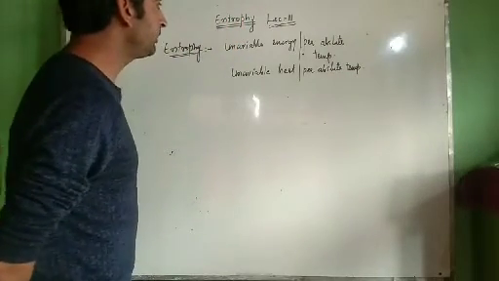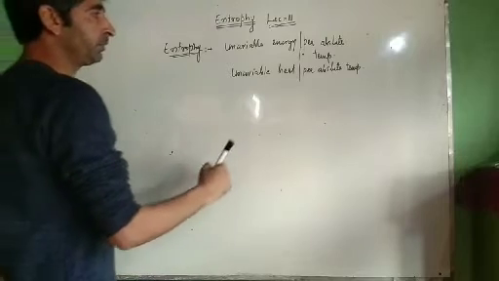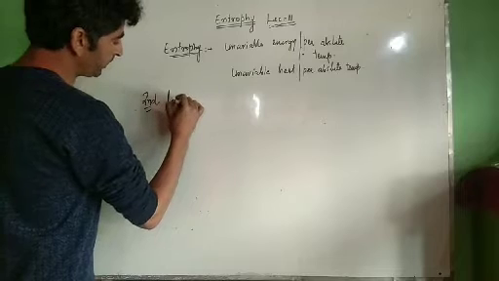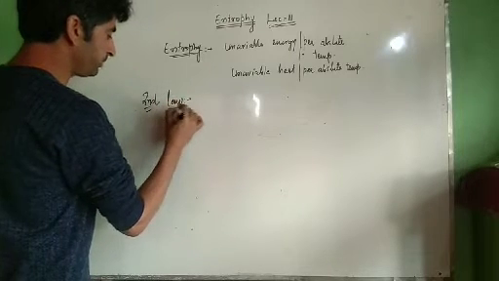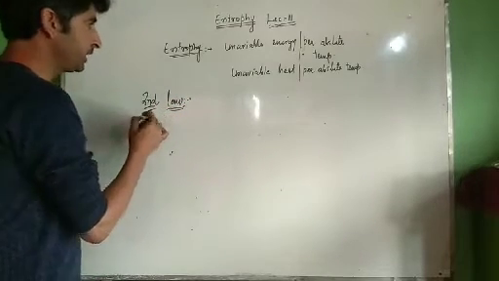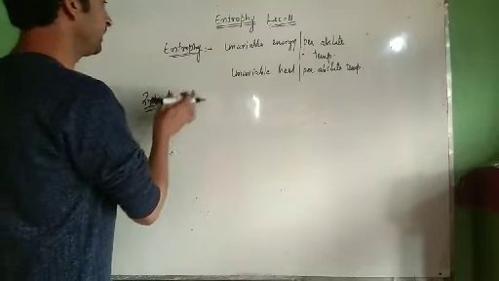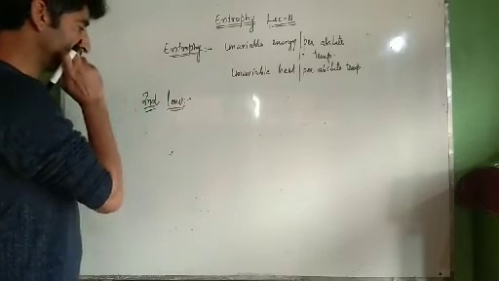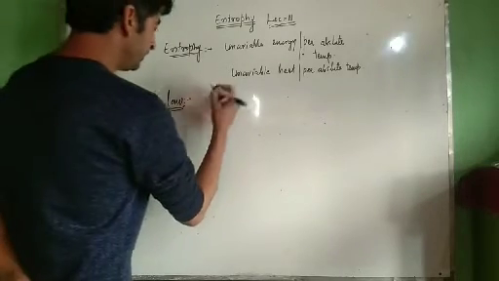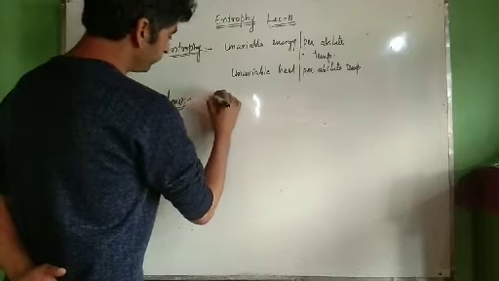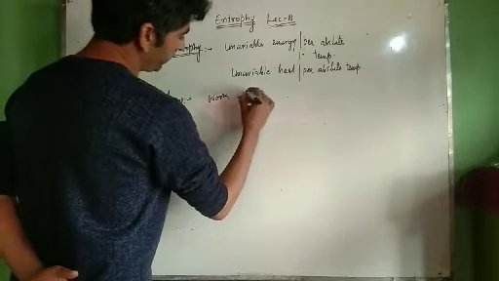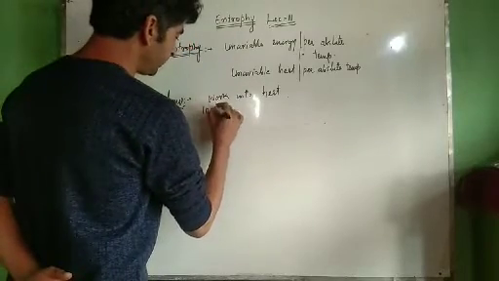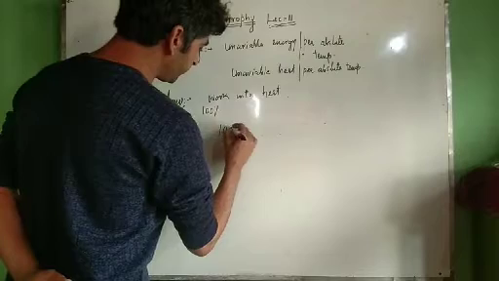Now where does this definition come from? There is a law of thermodynamics, that is second law of thermodynamics. There are a number of statements of the second law. Basically we are going to explain the second law at the end of this topic from entropy. One of the statements is like this: you can convert work into heat, 100% work into heat.